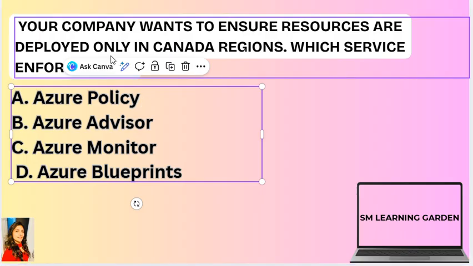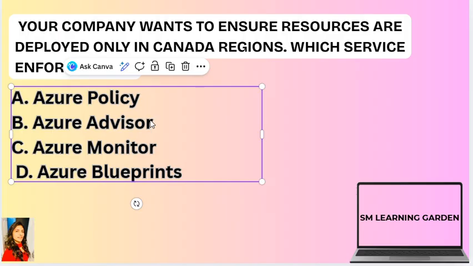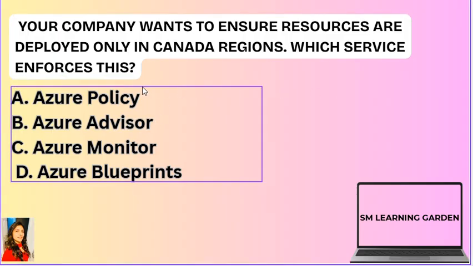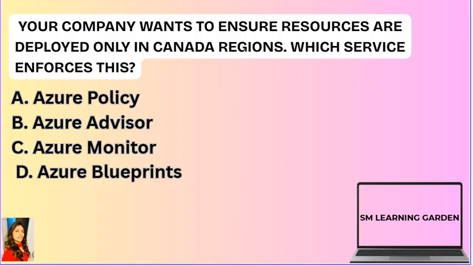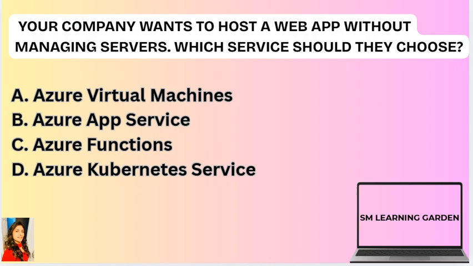So the trick here is, Advisor only gives recommendations, not enforcement. So that's why policy, that deals with ensuring the resources, that deals with enforcing the rules, right? So that means Azure Policy here is the correct answer.